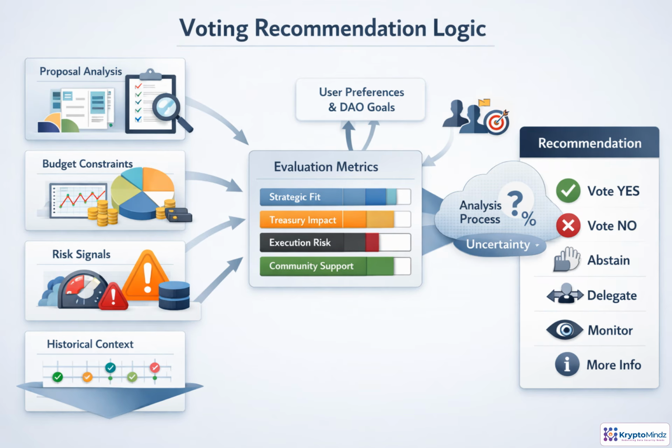A voting recommendation should feel like an explained judgment, not a black box. Start by scoring the proposal across strategic fit, treasury impact, execution risk, community support, and alignment with the voters' preferences. Then test that score against budget realities, prior commitments, and voting history. The output may be yes, no, abstain, delegate, monitor, or request more information. Include confidence and uncertainty, so users understand why the recommendation was made.